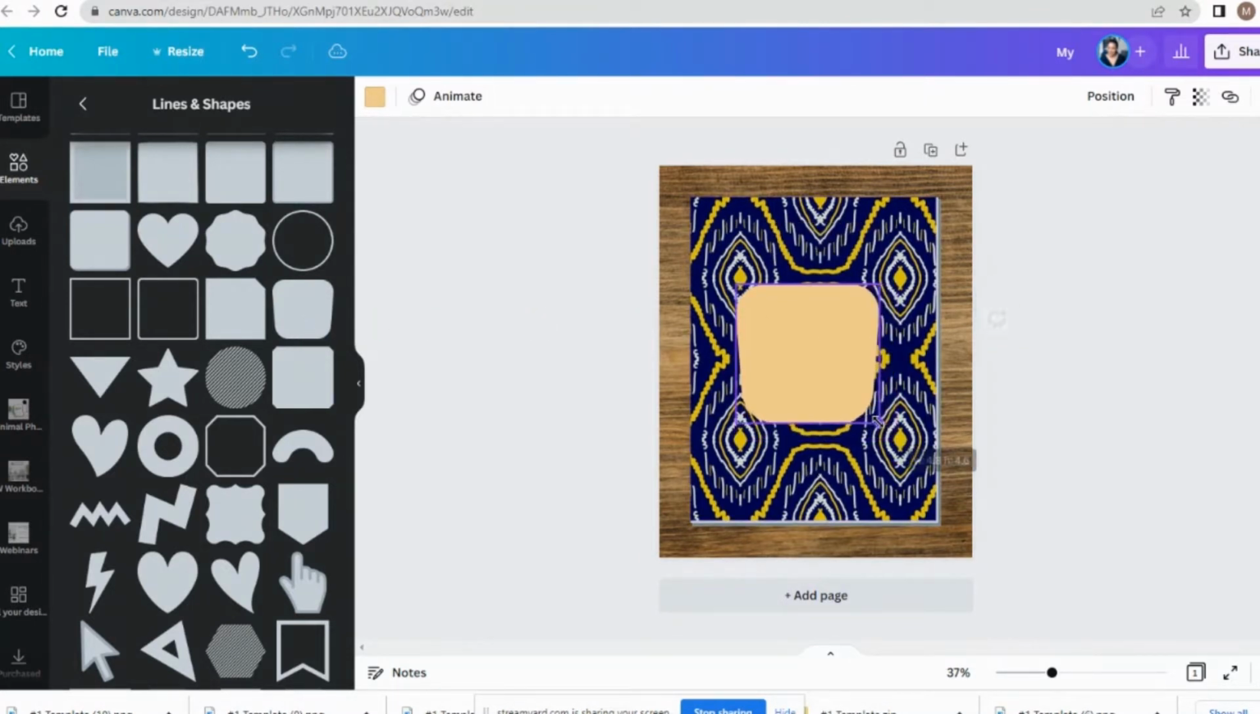So what we're going to do is come over here and I'm just going to grab the corner and make that smaller. And then I'm going to go up here to the side right here and I'm going to grab it and make that a little smaller.